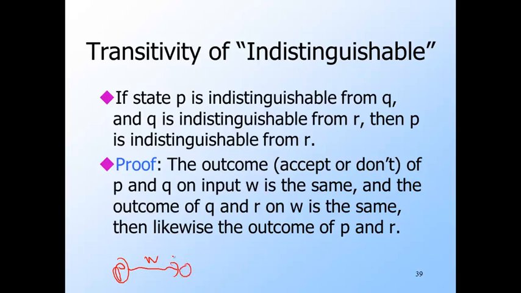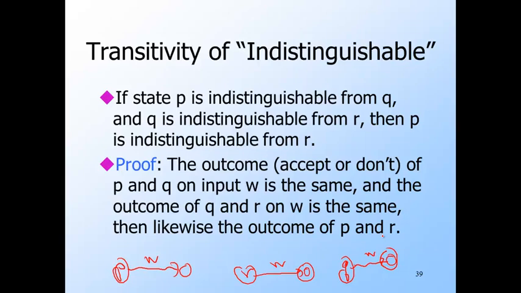So here's W leading P to a non-final state, and here's R, and on the same W gets to a final state. But then W also distinguishes Q from either P or R. So here's Q, and W leads it to some state. Let's say that W leads Q to a final state.